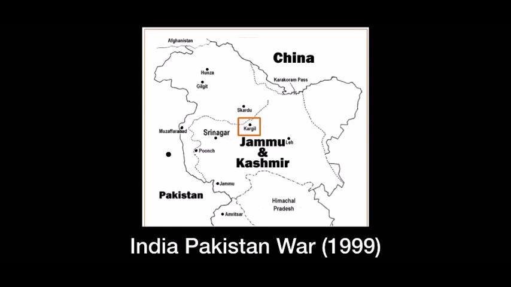Children, on your screen you will see a map on which the Kargil region is marked. The cause of war was the infiltration of Pakistani soldiers disguised as Kashmiri militants into Indian territory. India defeated Pakistan in this war as well.